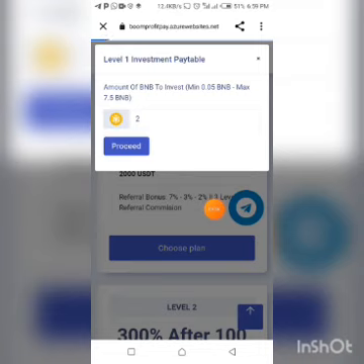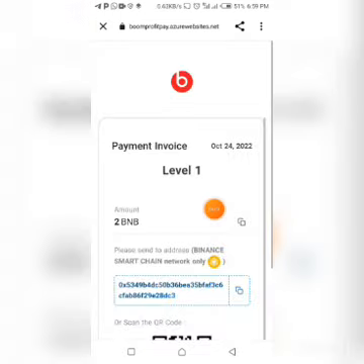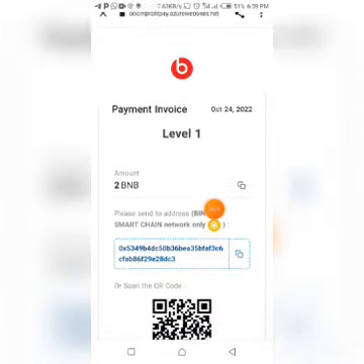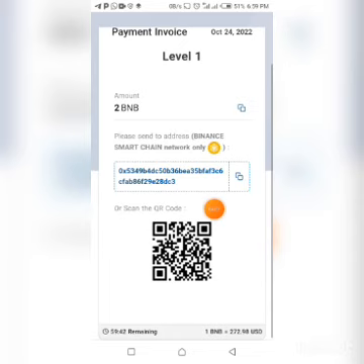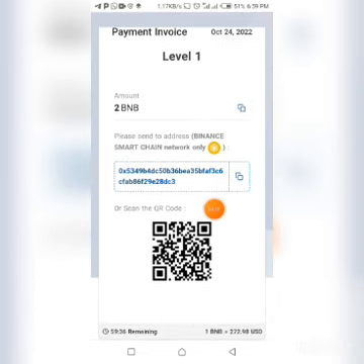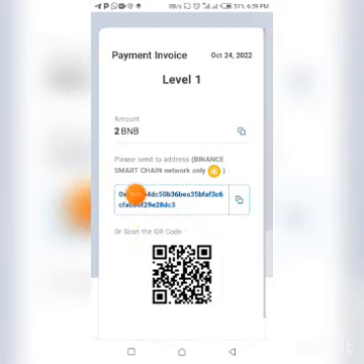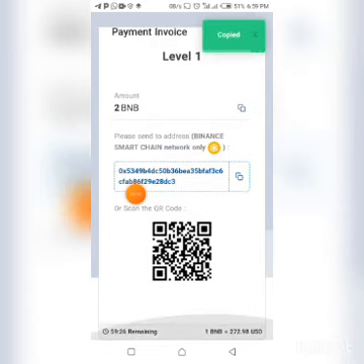Now the page is loading to take us to the next page where you can complete the process. Alright, payment invoice level 1, 2 BNB. Please send to address Binance Smart Chain Network. Okay, now you just have to copy this and fund this account.